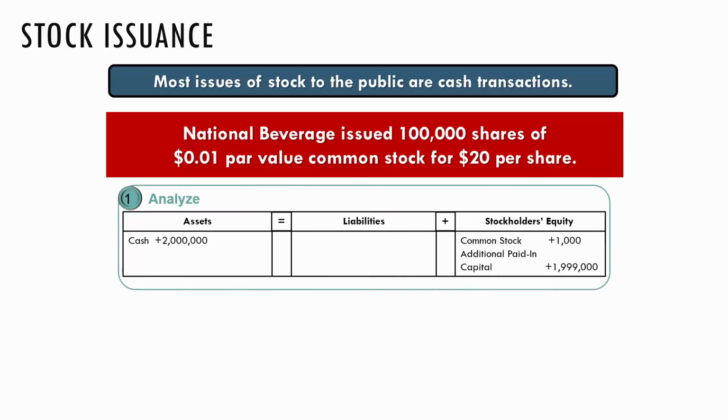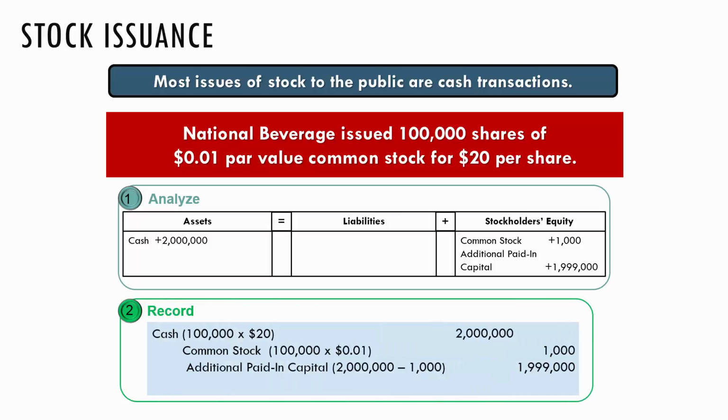So what we use this par value for is to determine the amount to put in our common stock account and the amount to put in this other account called additional paid-in capital. Recall from the balance sheet, in our contributed capital section we had a caption which said additional paid-in capital.